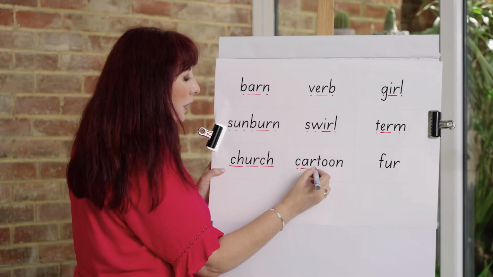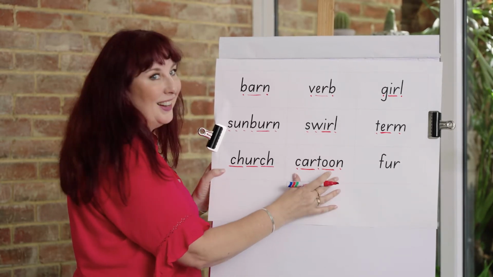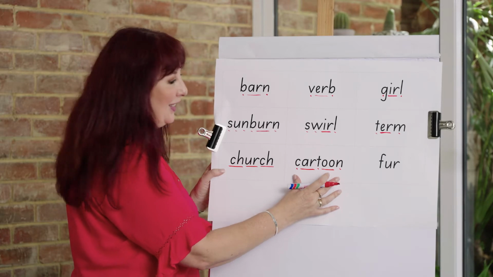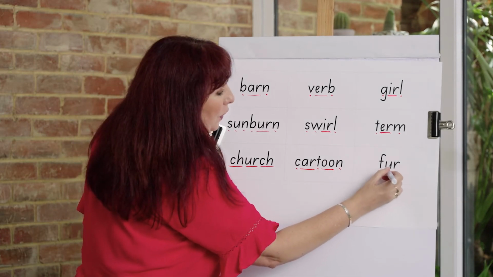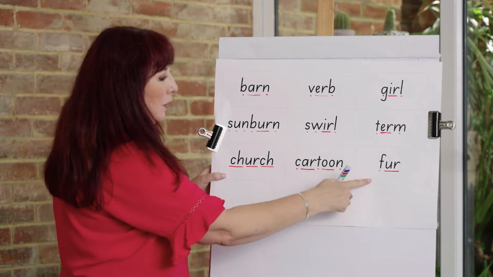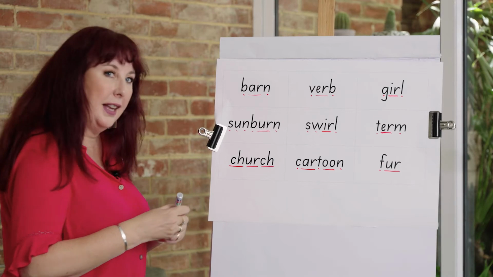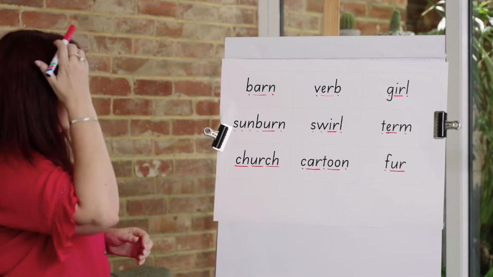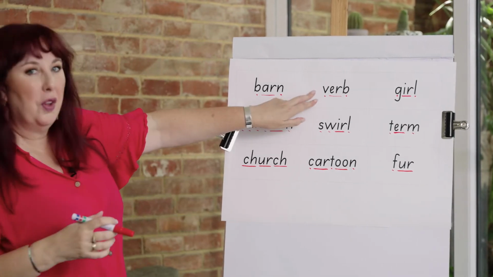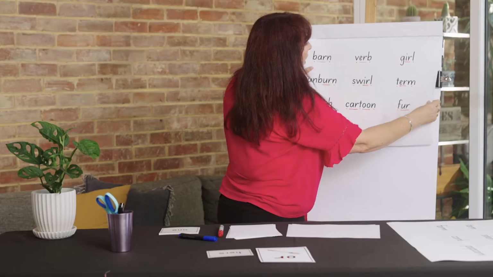We know that word, car. What's this bit? Cartoon. We do like to watch cartoons. Well, I do. Fur. Church, cartoon, fur. Fantastic. Were there any words there that you didn't know? Verb's our new word, isn't it? The action part of a sentence.